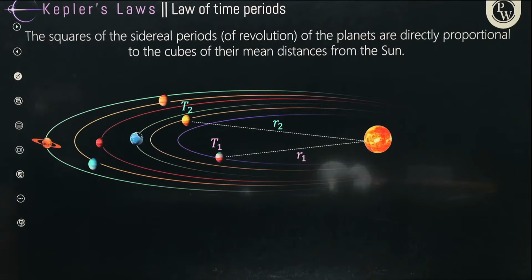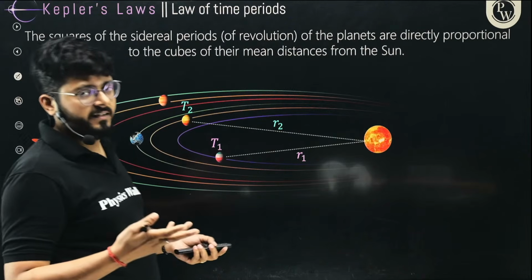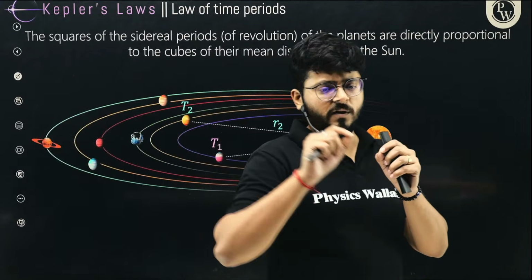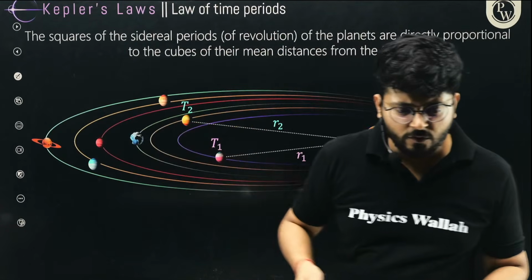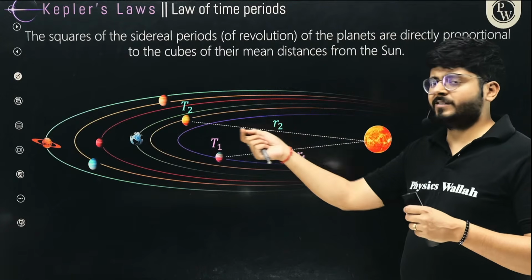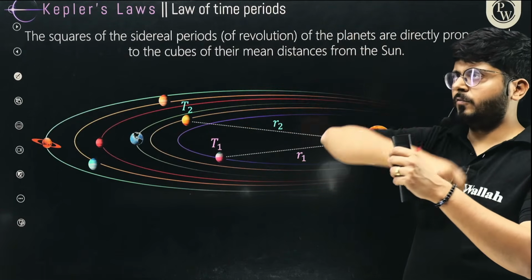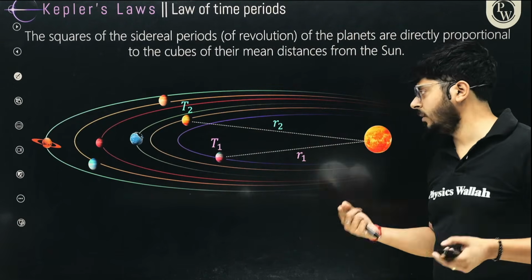Now the next thing is Kepler's third law, which is Kepler's law for the time period. Clearly we can say that the planet which is further away from the sun will take more time to revolve around it. Yes or no? The planet which is further away from the sun will take more time for one full rotation around the sun, right? It is common sense.